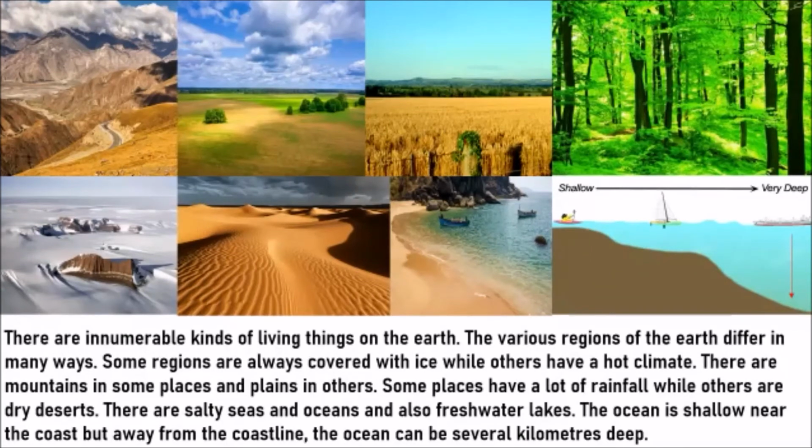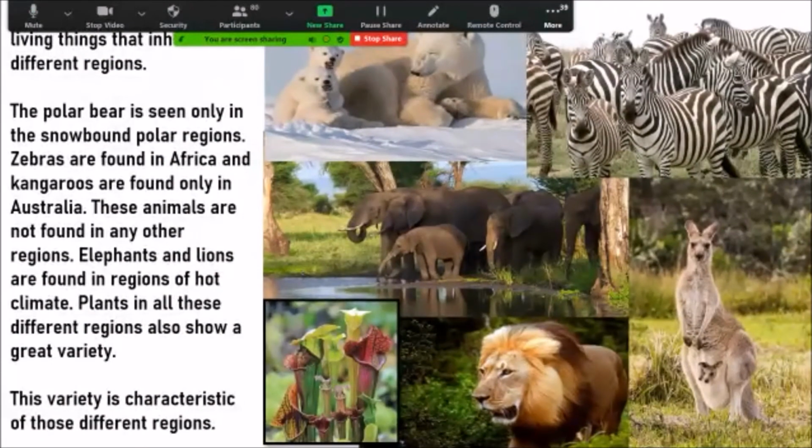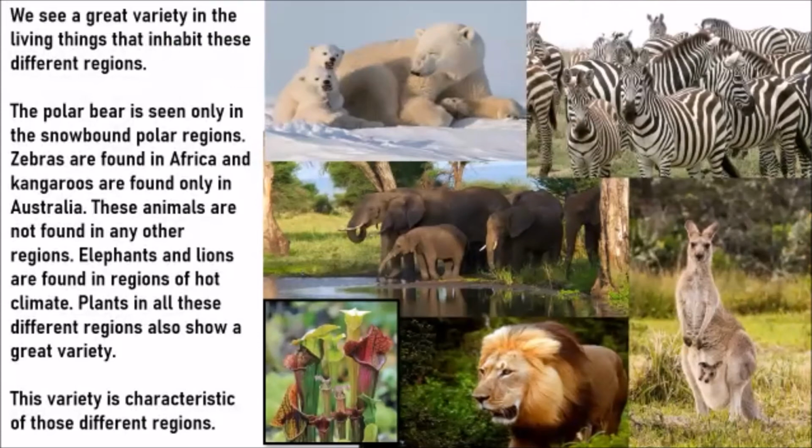Now, in all these places, be it mountainous, snowy, or desert, you will find that there are living things. Yes or no? Yes. We especially are the ones living in all these places. We are living things. What about animals, birds? They are living everywhere. You see any place, you find an animal. You'll find a dog at least on the street. You will find some living thing in every place, but not the same one in every place.